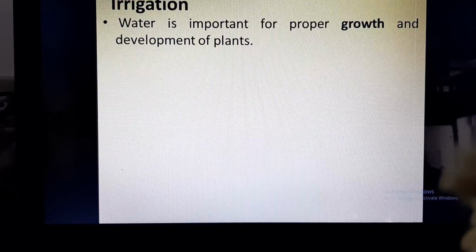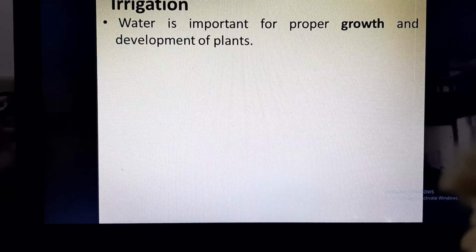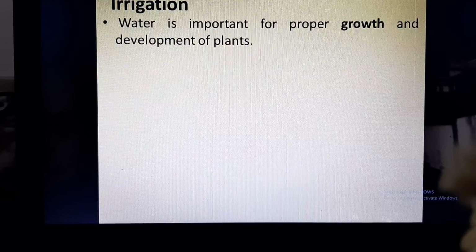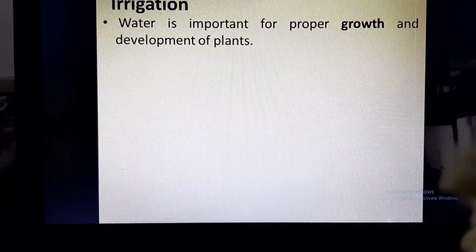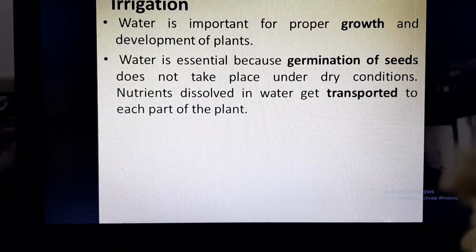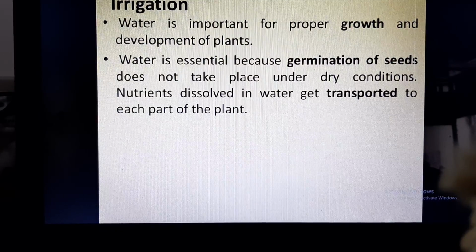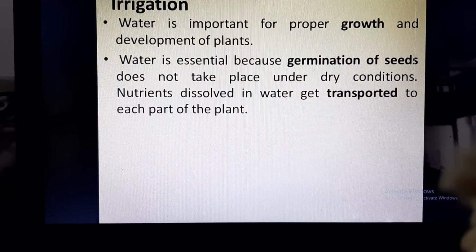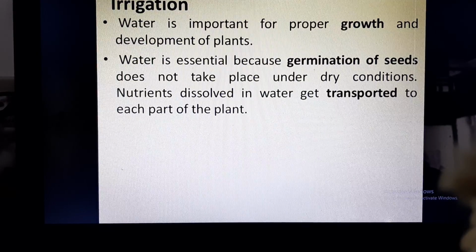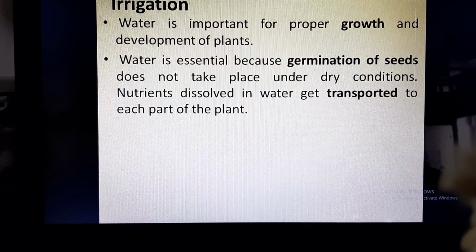Irrigation is basically supplying water to the crop. Now water is important for proper growth and development of plants. Water is essential because germination of seeds does not take place under dry condition and until the time seeds are wet. Nutrients dissolved in the water get transported to each part of the plant.